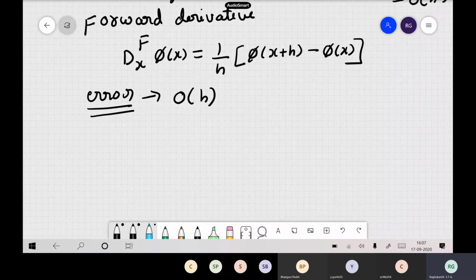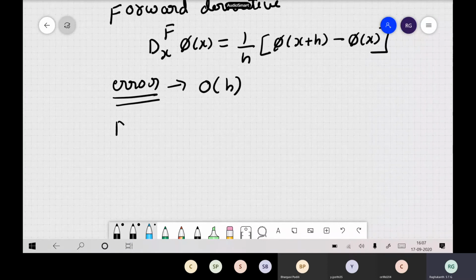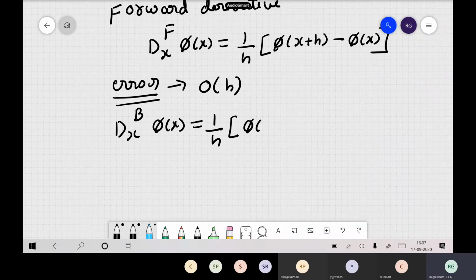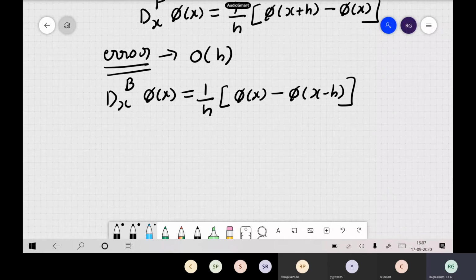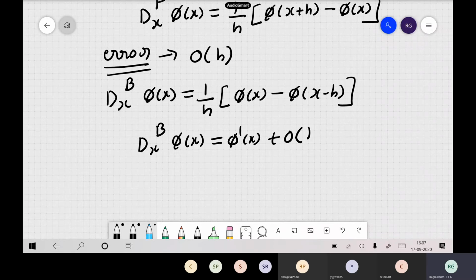Similarly, you can find the backward derivative also. This is straightforward, so I will not go into it. What is the backward derivative? All of you know it is 1 by h into phi of x minus phi of x minus h. This is your backward derivative. Here also, the error is phi dash x plus order h only. So this is for the backward derivative.